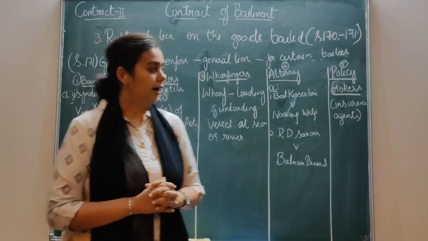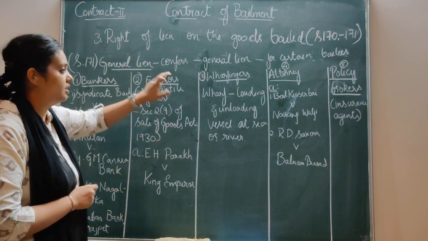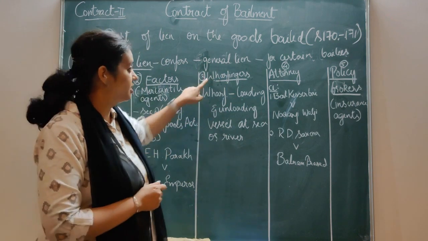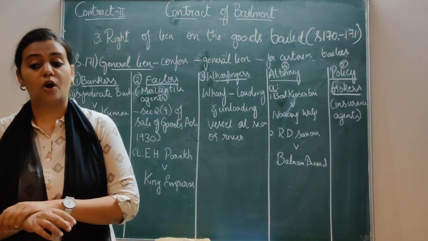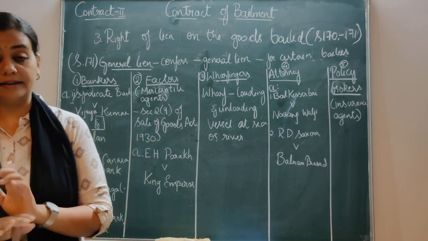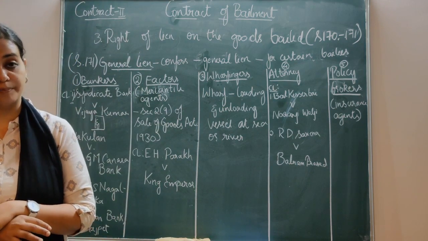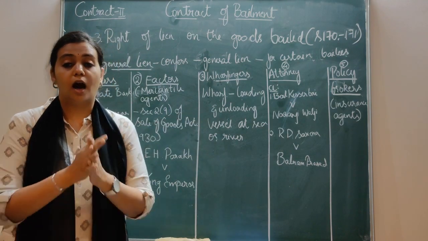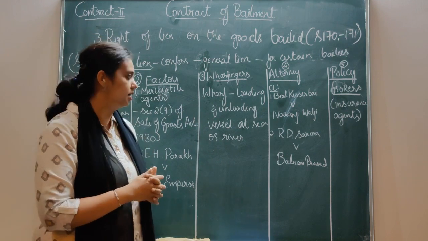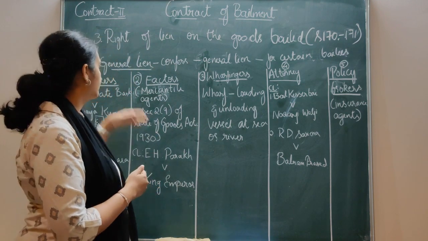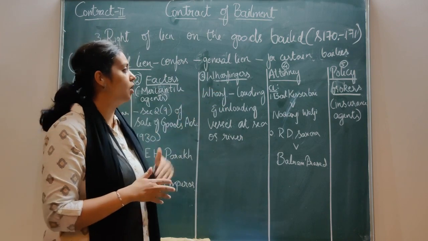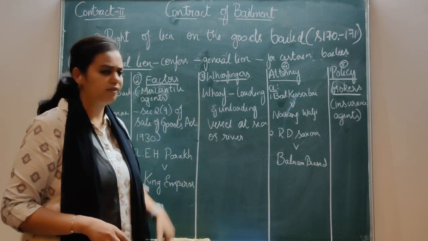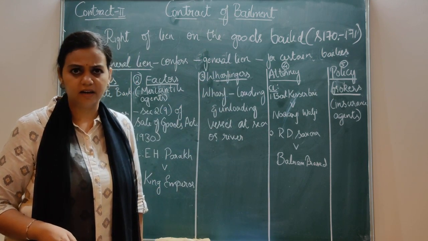Under section 171, that is general lien, they have conferred on wharfingers a lien over the goods of their customers until the wharfage, that is the charges needed to be paid to them for loading and unloading, are paid. I'll explain it to you. Section 171 has given a right of lien. You are loading and unloading the vessels at sea, right?